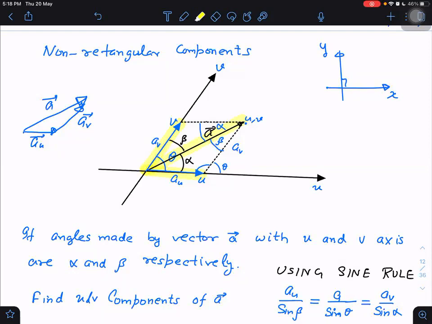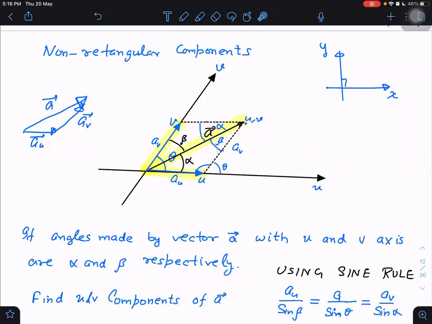Okay. But here the angle between the components, or the angle between the axes, is not 90 degrees. So these are not called rectangular components, because while taking these components we don't get a rectangle shape. What shape are we getting instead of a rectangle? Parallelogram. I don't know whether we should call these parallelogram components, or just components in the oblique axis.